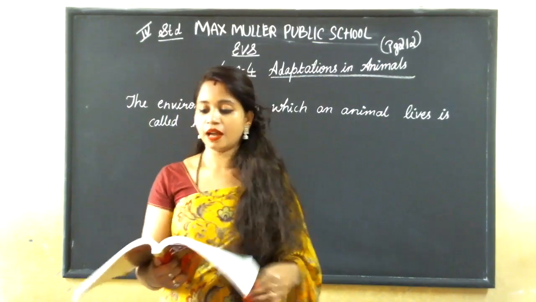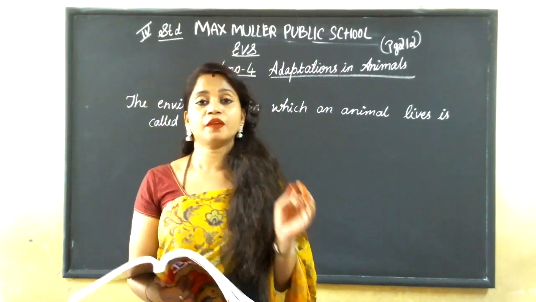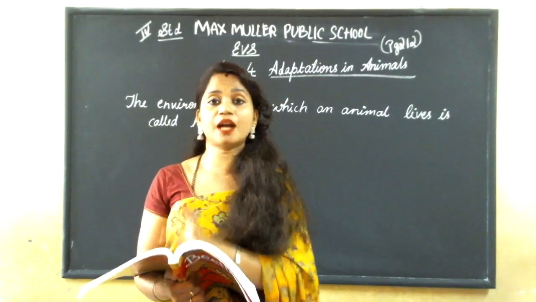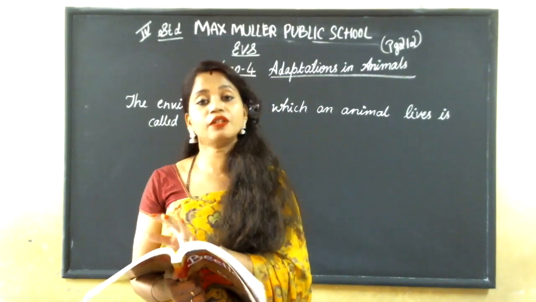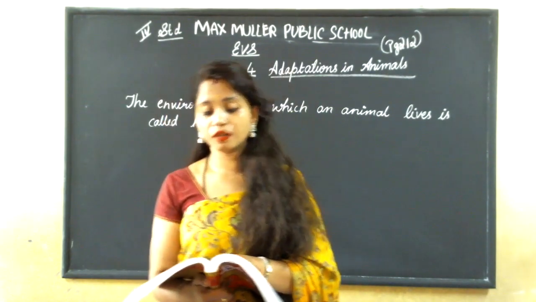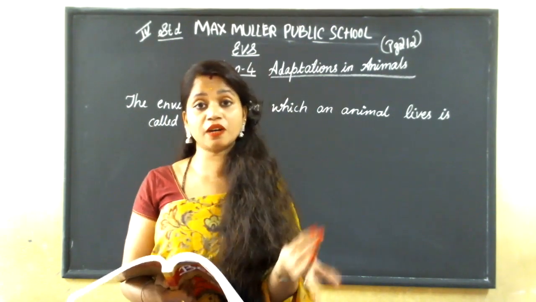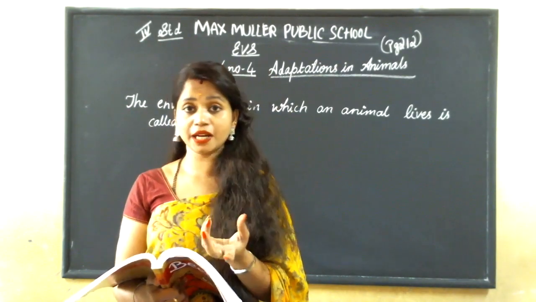See now, adaptations to habitat. Adaptations means the animals which are suitable to live in a particular place. According to that, the animals are divided into different groups. Okay, see, an animal may live on land, water or air. Animals can live on land: lion, tiger, dog, cat, right?